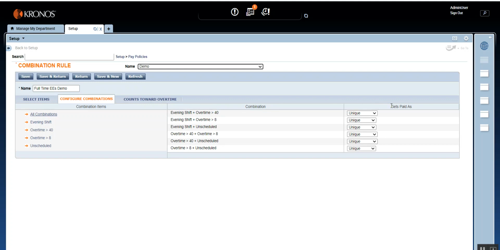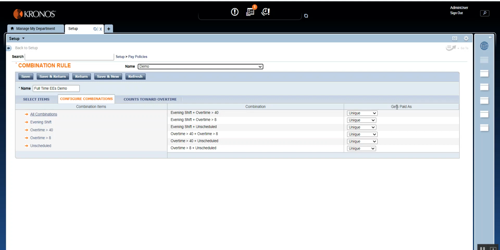On the other side, the get paid as column provides the option to establish rule precedence. Who wins over the other? Which rule will take precedence over the other?